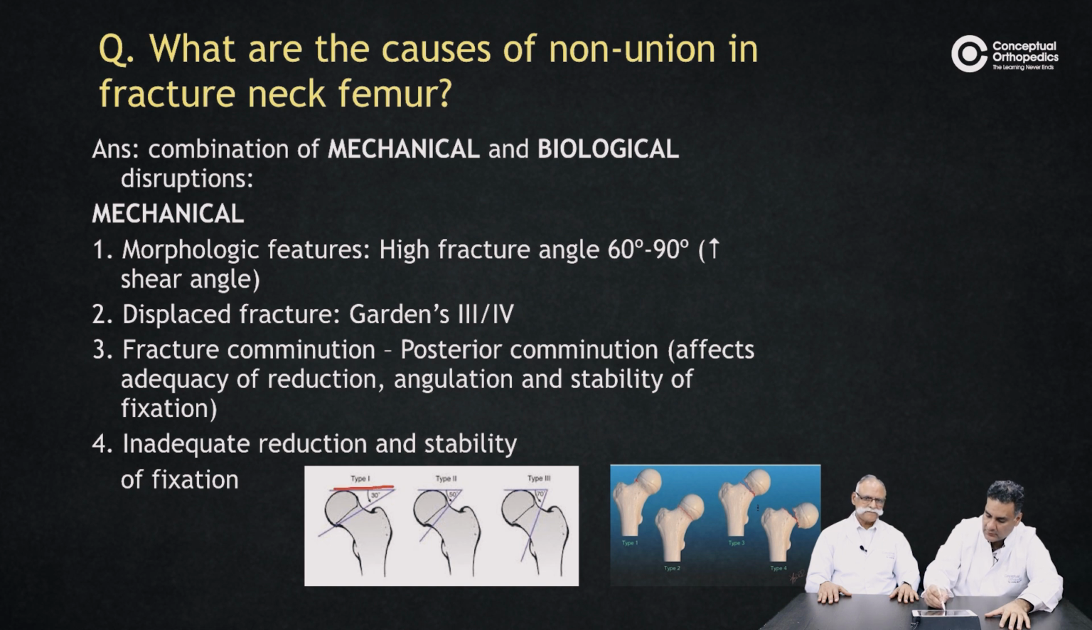If the fracture is more horizontal, it's favorable. Pauwel's grade 1 is an angle to the horizontal up to 30. Pauwel's grade 2 is 30 to 50. And beyond 50 is Pauwel's 3, and Pauwel's 3 has the worst prognosis.